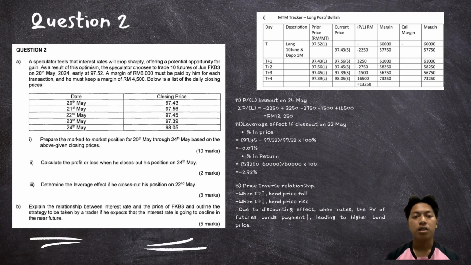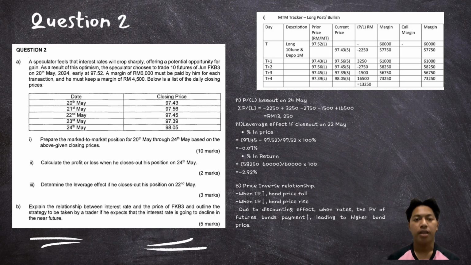However, the percentage return based on margin is calculated as 58,250 minus 60,000, divided by 60,000, multiplied by 100, which equals negative 2.92%. This shows that a small change in price results in a much larger percentage change in return. This happens because futures trading uses leverage, where only a small margin is required to control a large contract value. Therefore, leverage implies both gains and losses in futures trading.